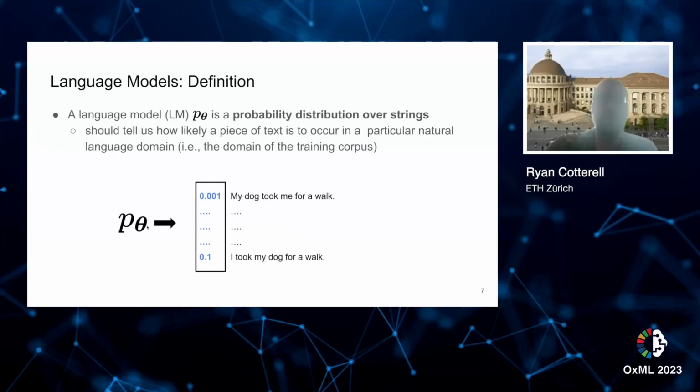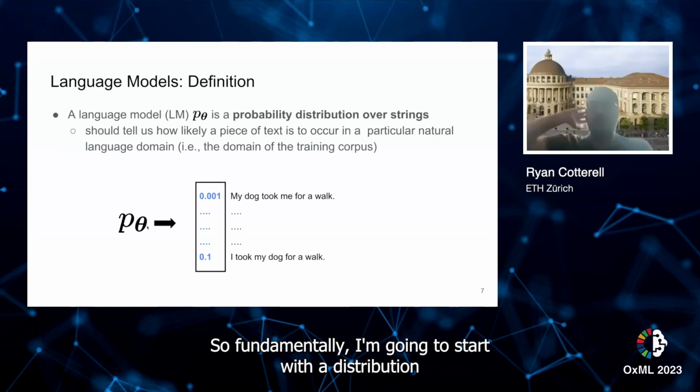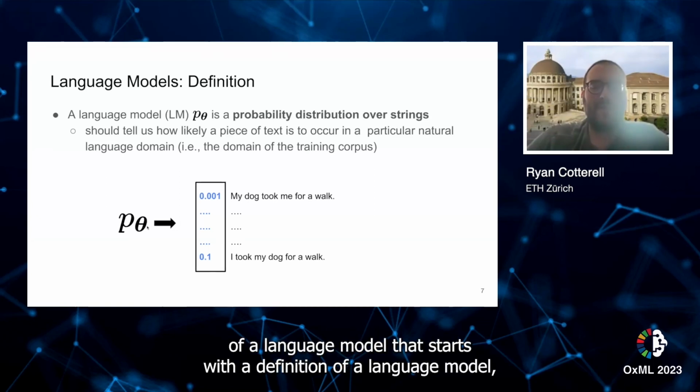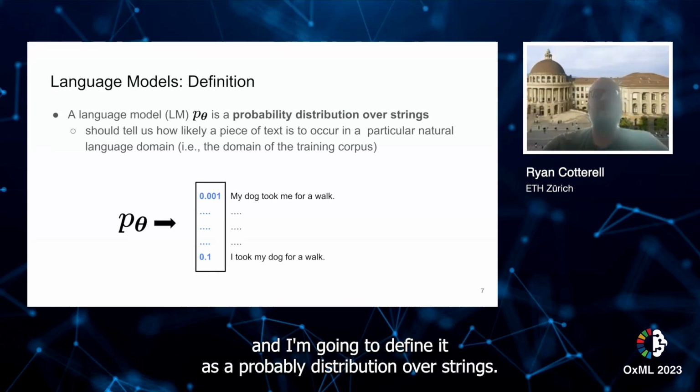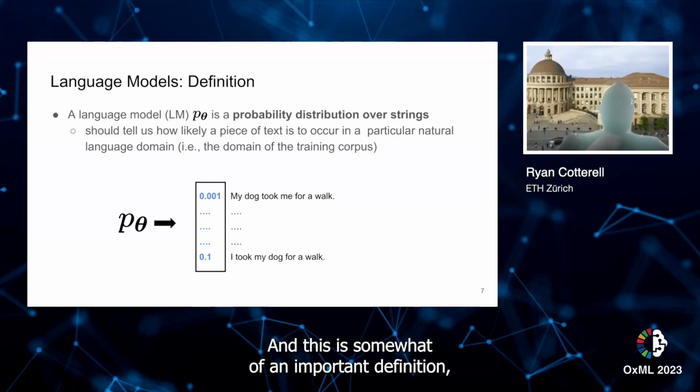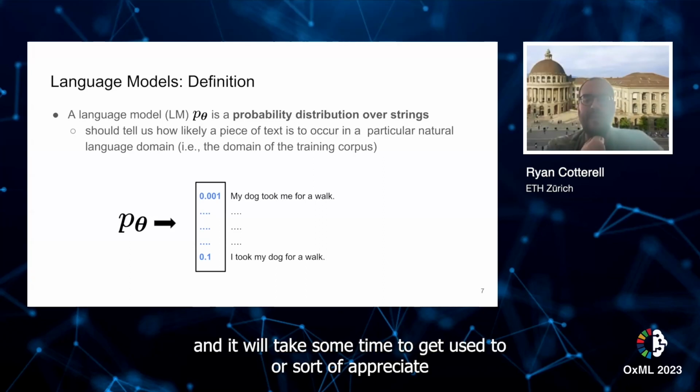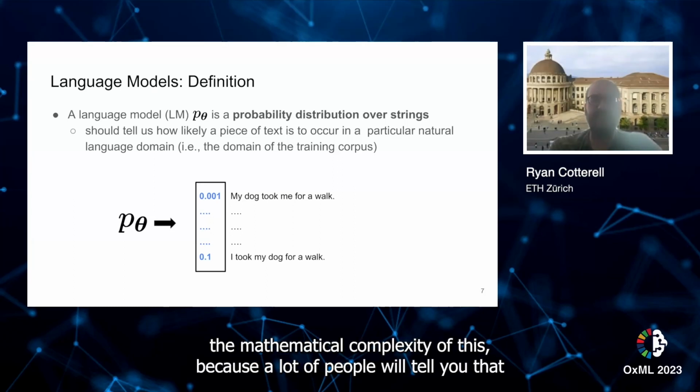Okay. So fundamentally, I'm going to start with the definition of a language model. And I'm going to define it as a probability distribution over strings. And this is somewhat of an important definition. And it will take some time to get used to or appreciate the mathematical complexity of this, because